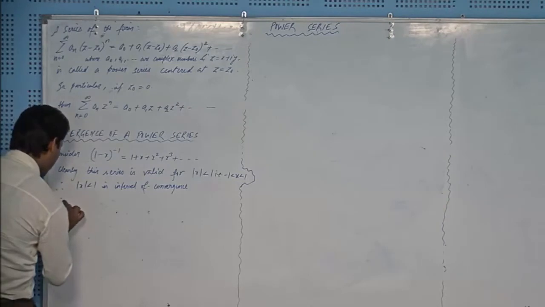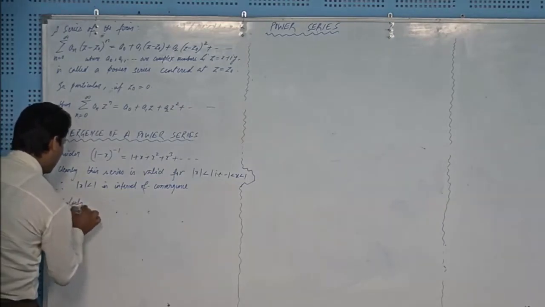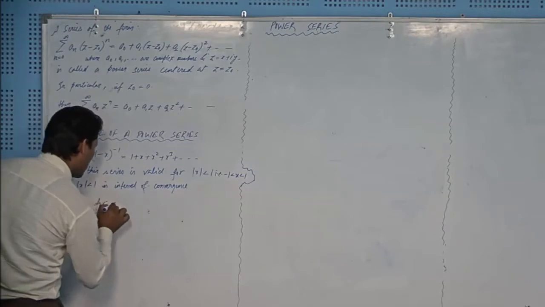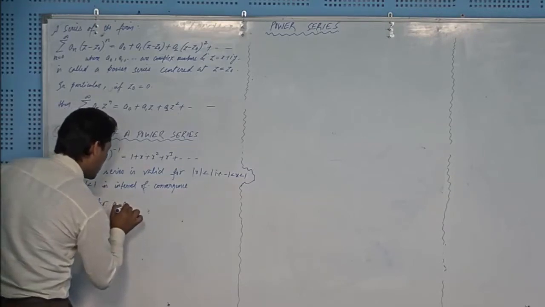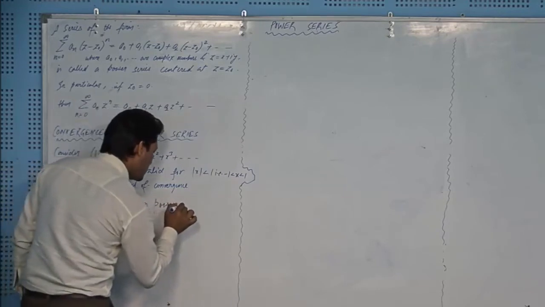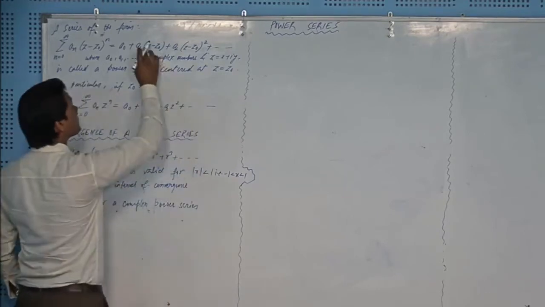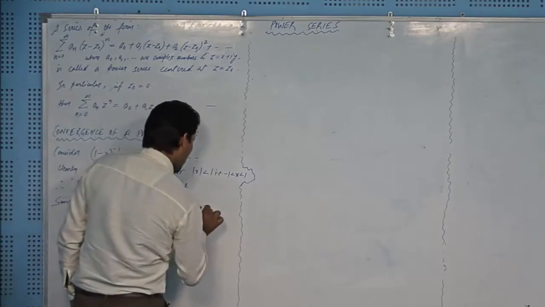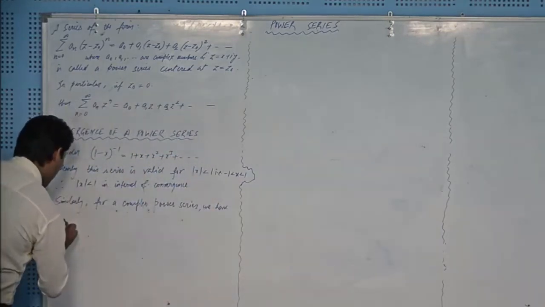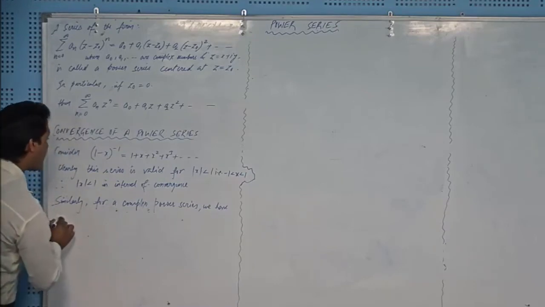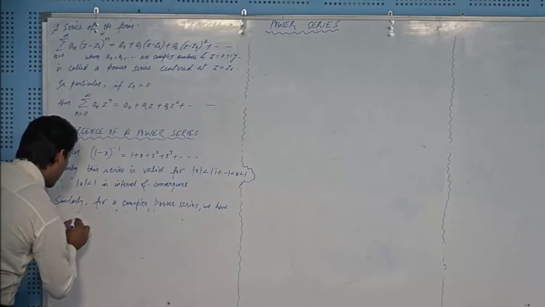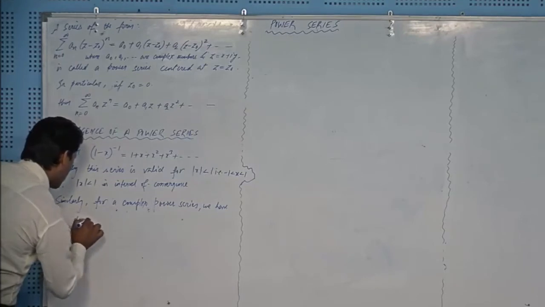Similarly, for a complex power series like this one, we have a disk of convergence, or should I write a region of convergence or domain of convergence?